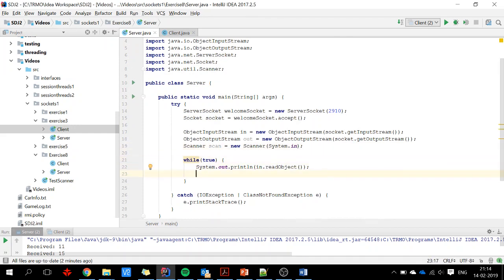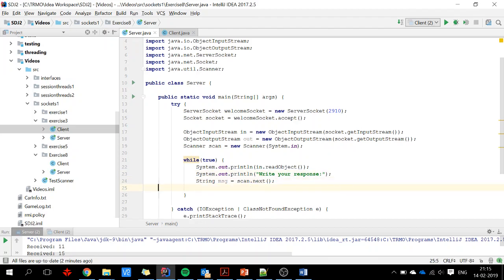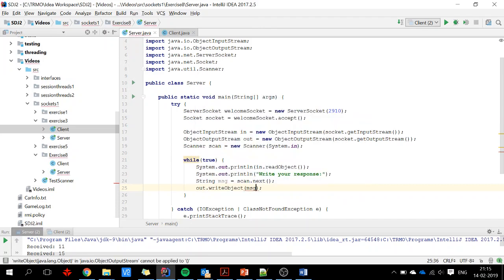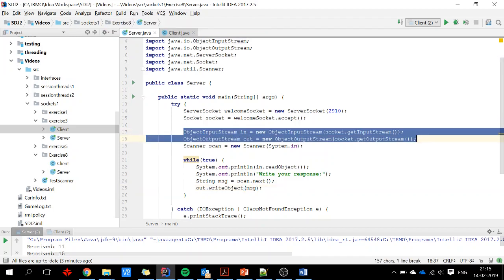So we print this out, and then I say, write your response. And I get this one, and I send that to the client out. Write object message, and I guess then we start over. Okay, I will copy these. I'm going to need these.